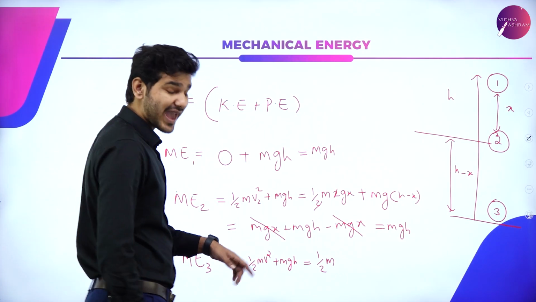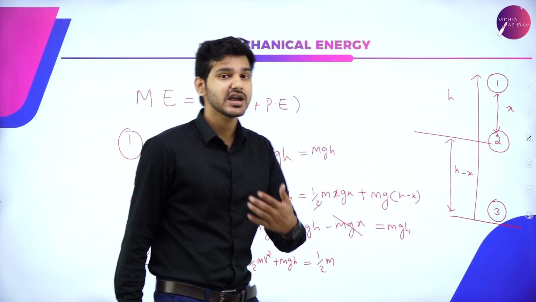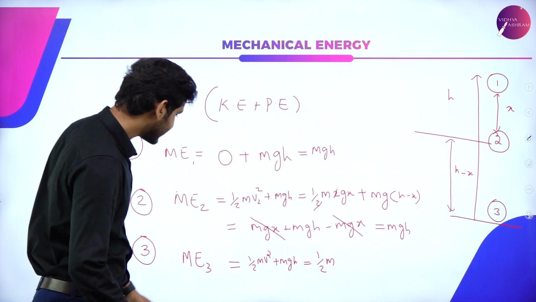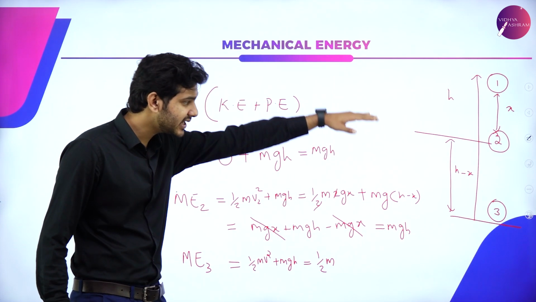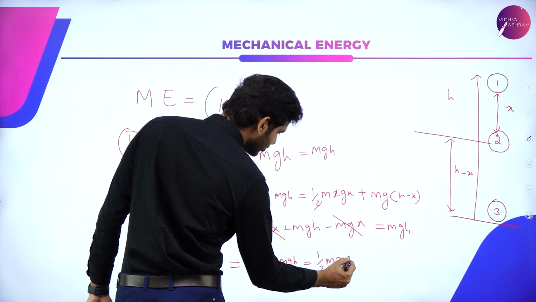Instead of v square, we have an equation for the velocity at position number 3, when it has covered the entire distance, that is h. So obviously here, instead of x, we will have h. That is, it has completely covered all the distance. So half into 2gh